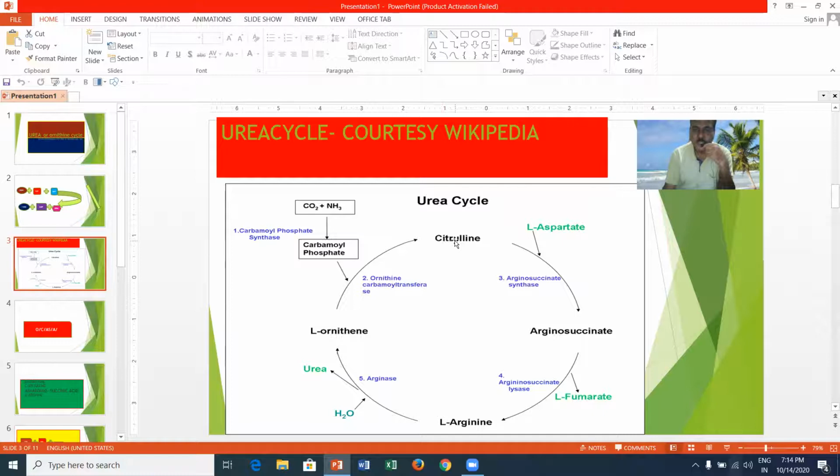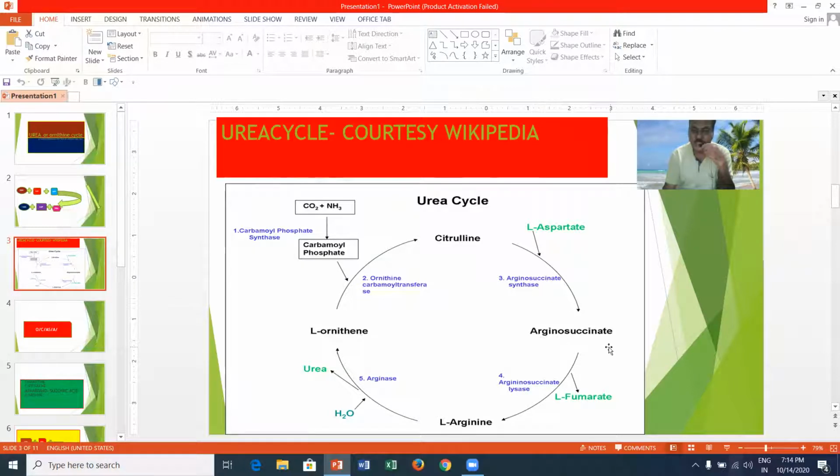Citrulline combines with aspartate and forms arginosuccinate by means of an enzyme called arginosuccinate synthase or synthetase.